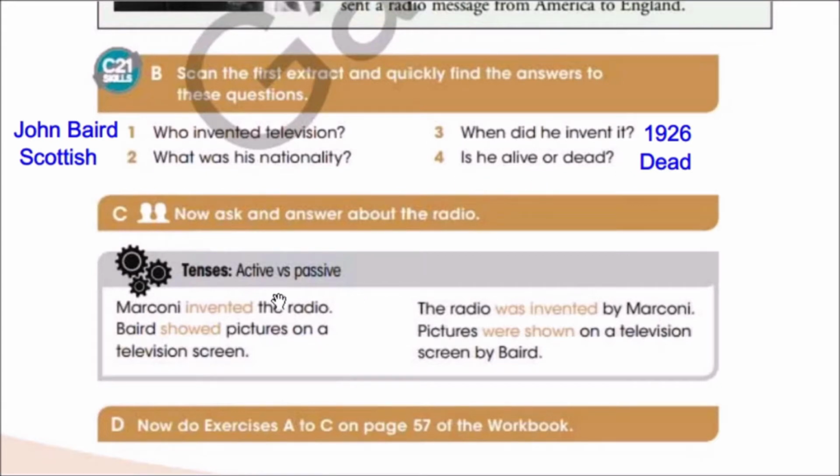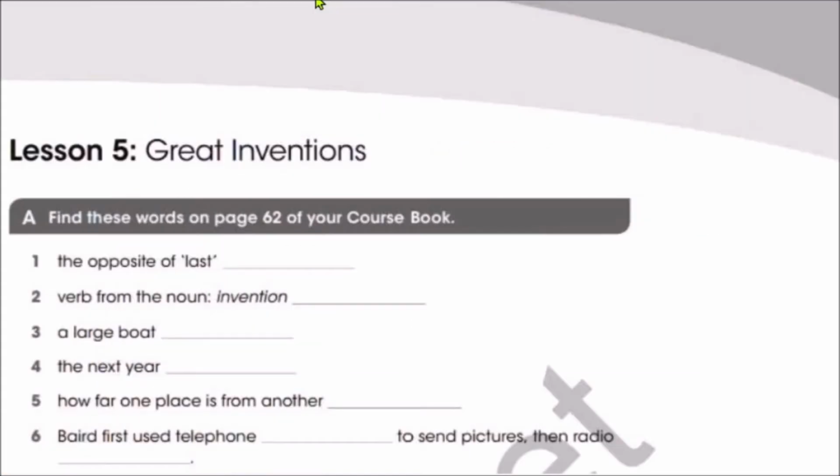Very good. Now, let's move on to question D. Now, do exercises A to C on page 57 of the workbook. Let's open the workbook and answer the questions. Workbook, Unit 5, Lesson 5, Great Inventions. Question A. Find these words on page 62 of your coursebook.